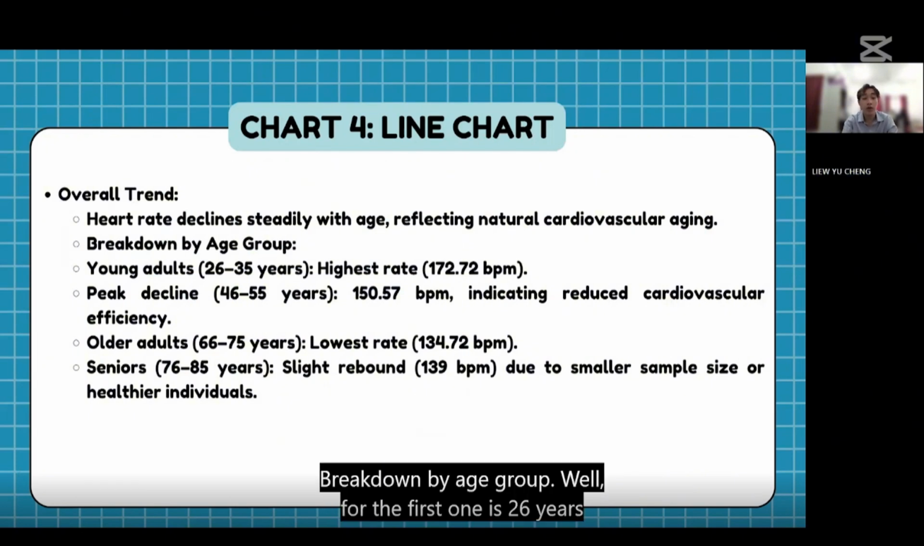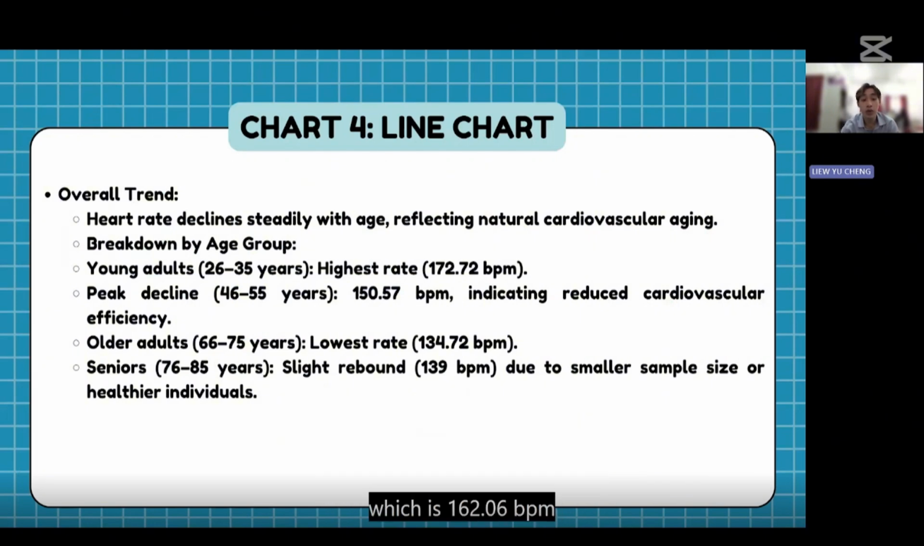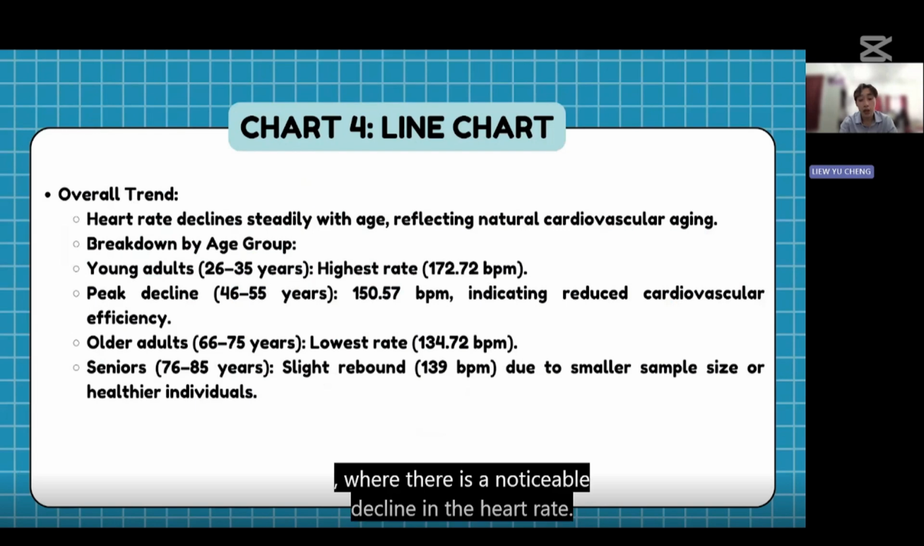Breakdown by age group. The first one is 26 years old until 35 years. This is the highest rate with 172.72. Younger adults have the highest average maximum heart rate. Next, the age group 36 years old until 45 years is 162.6 bpm, where there is a noticeable decline in the heart rate compared to the youngest age range, reflecting early age-related changes.